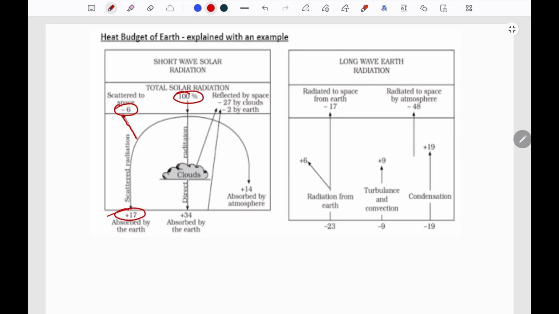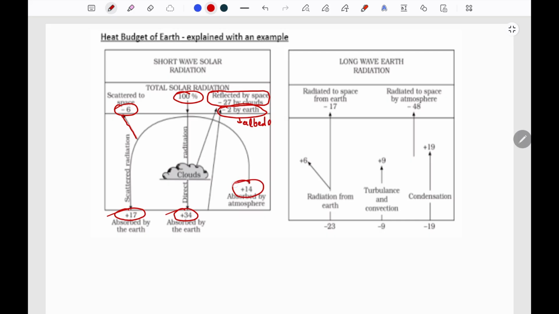And this 34% moves through the clouds and is absorbed by the earth's surface, and 27% is reflected by clouds back to space, and 2% is directly reflected by the earth's surface to outer space. Why? Because of the albedo effect.